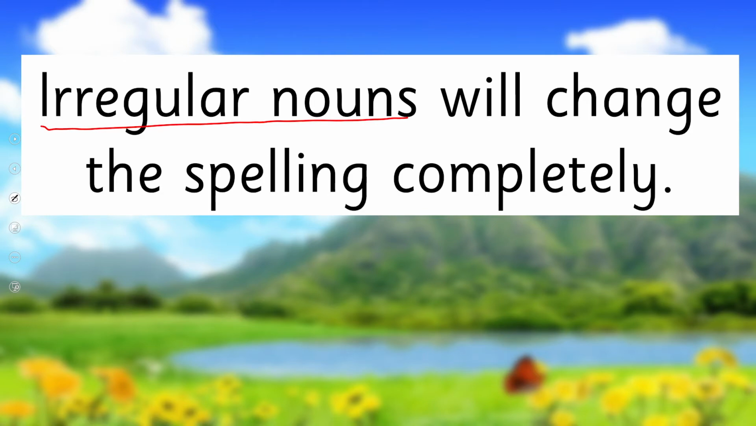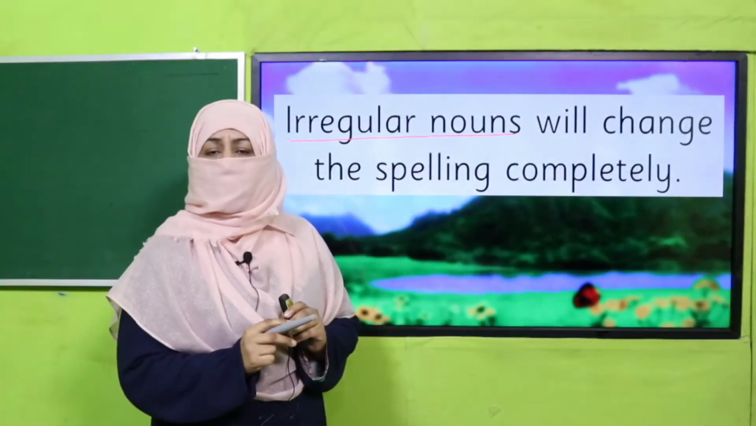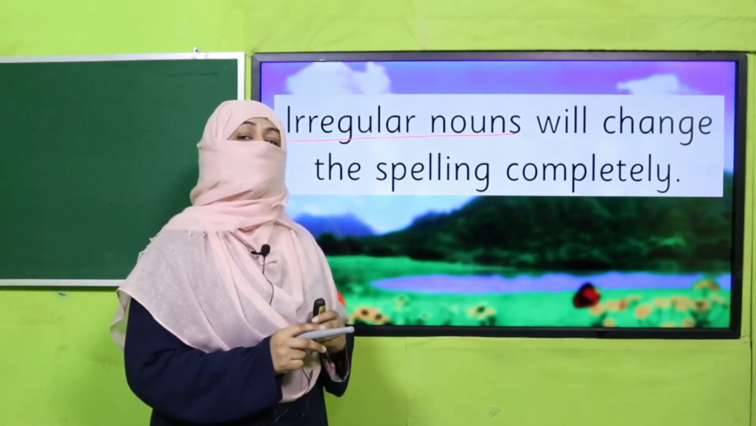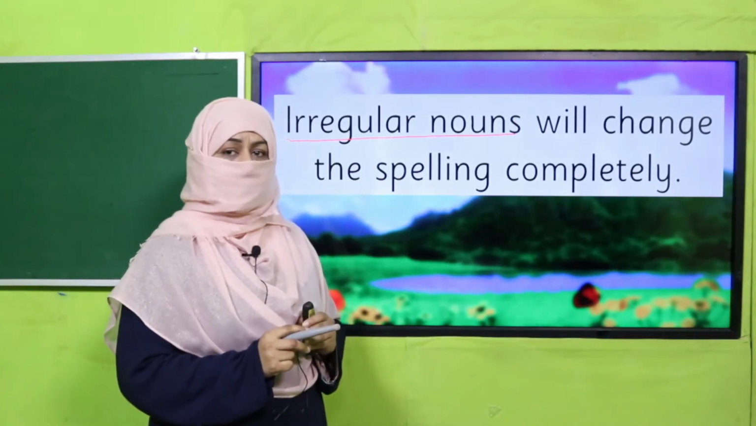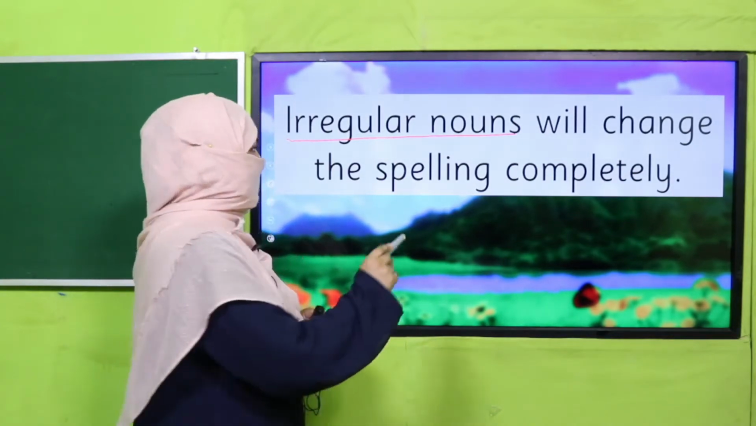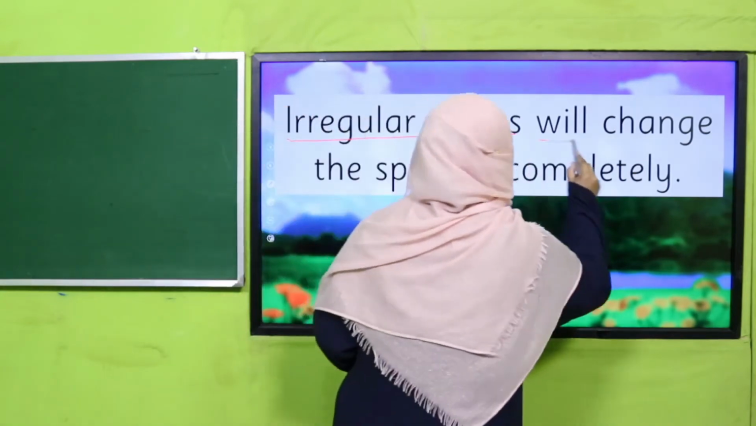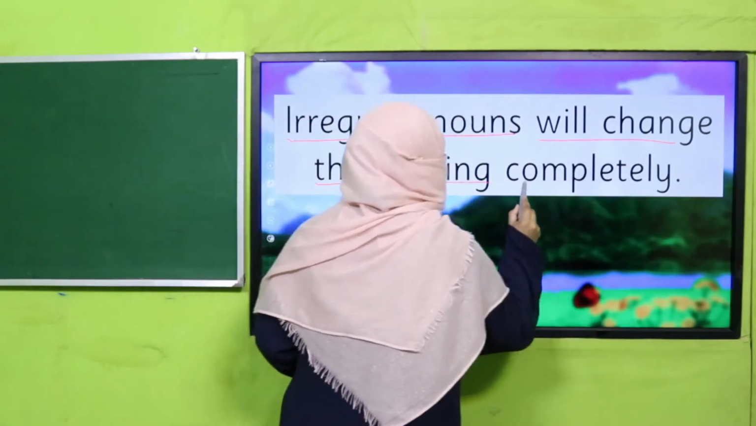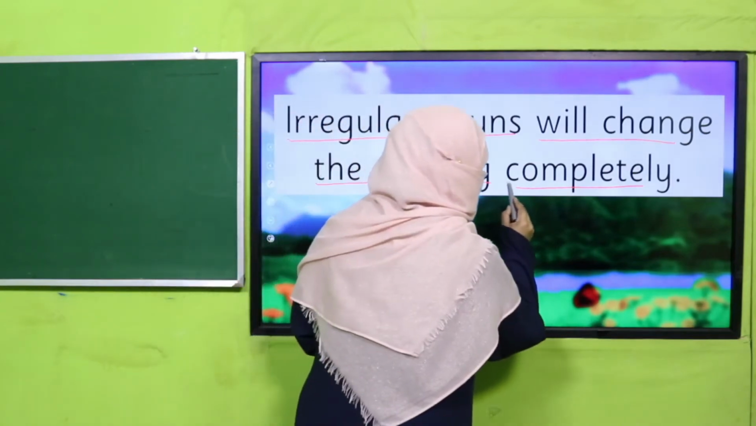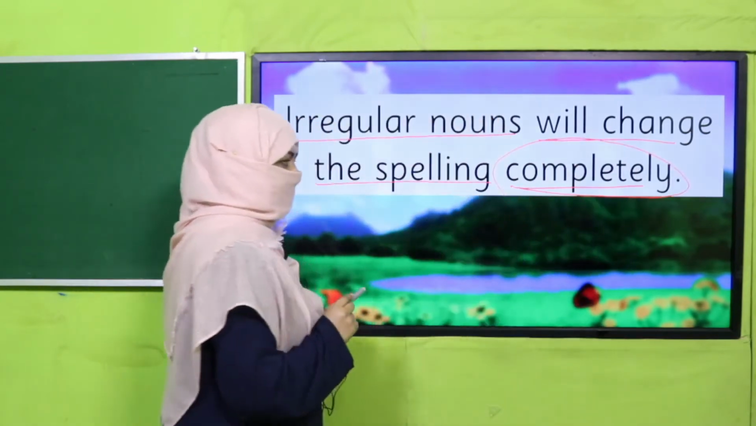Whenever for a noun, we are going to change its plural, and the plural is totally different from the singular, it is called an irregular noun. Remember? Okay. So for an irregular noun, we change the spelling completely. So this plural noun will be completely different from the singular noun.